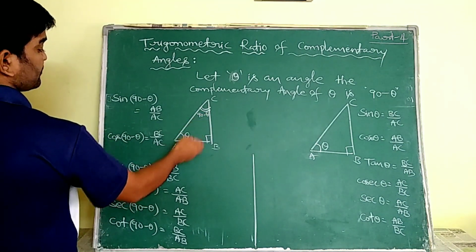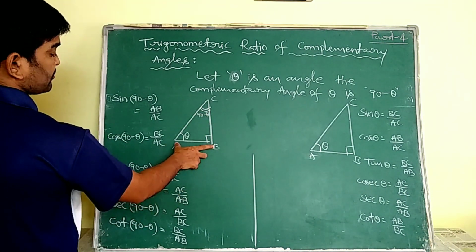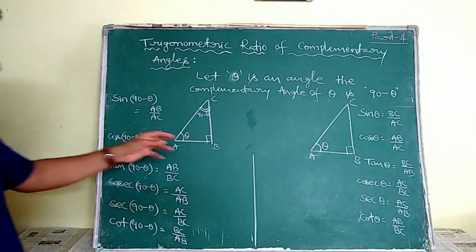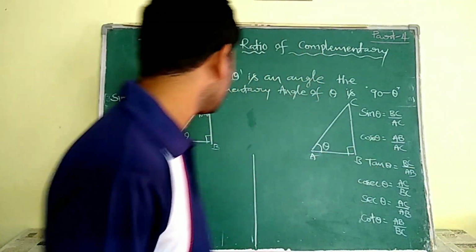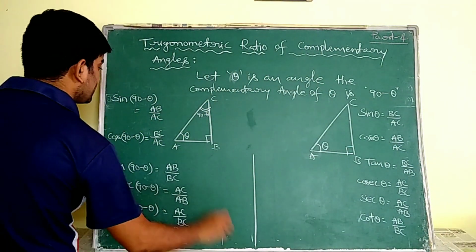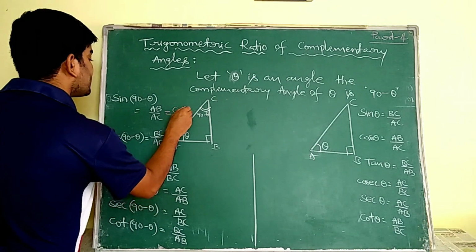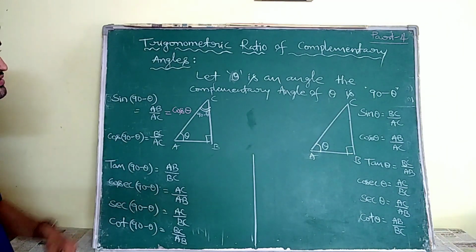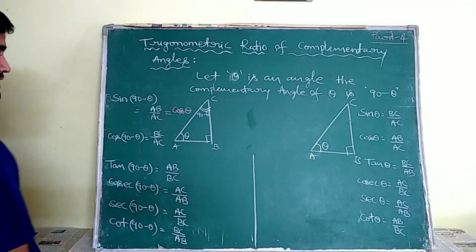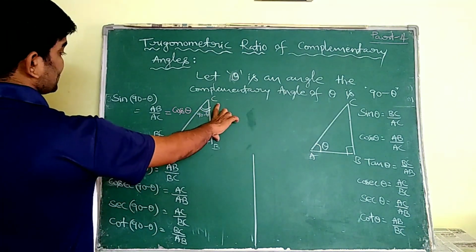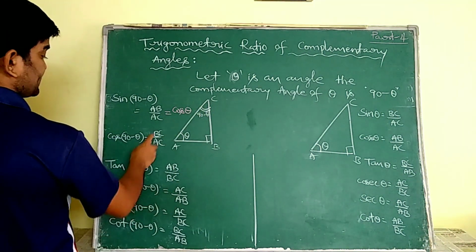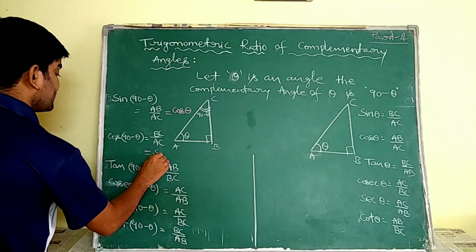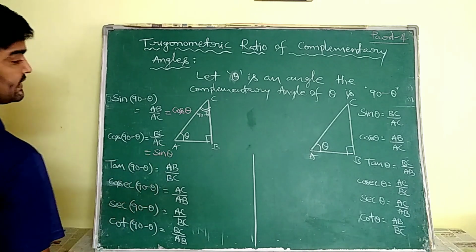Now this is theta to me. So sin 90 minus theta is equal to opposite side by hypotenuse, AB by AC. What is AB by AC? AB by AC means cos theta. So sin 90 minus theta is nothing but cos theta. So remember this. Next, cos 90 minus theta. What is cos 90 minus theta? 90 minus theta's adjacent side is BC and hypotenuse is AC. BC by AC. What is BC by AC? It is sin theta.